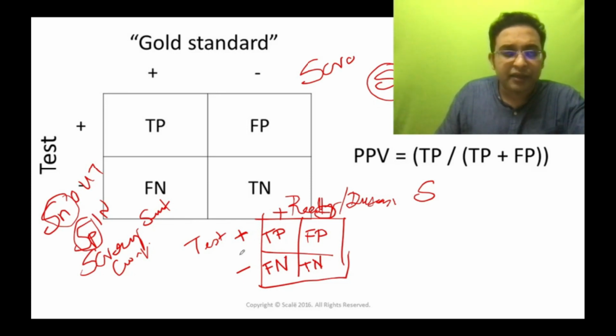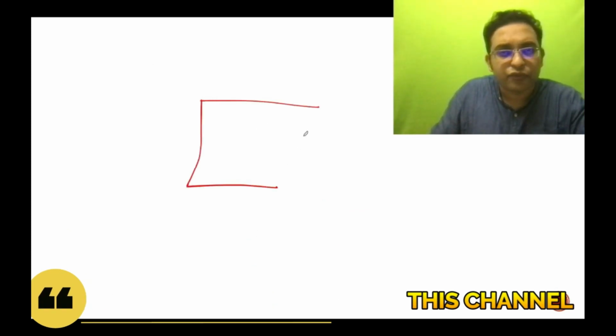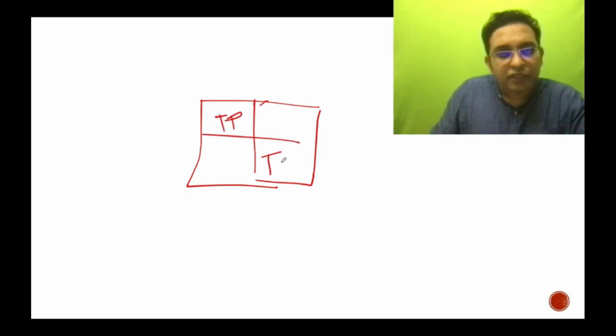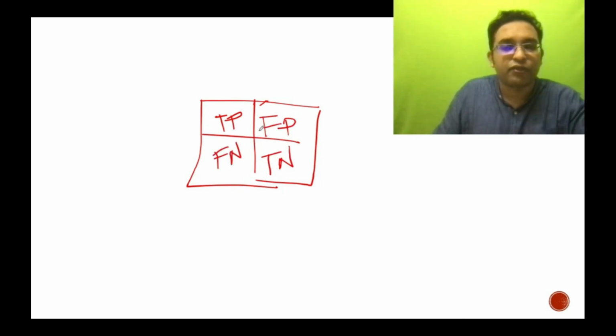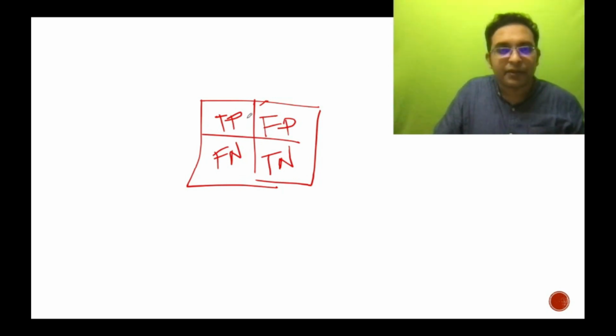So how to come to a diagnosis? Let's see. Again I will draw the table so you get it more thoroughly. You have total positive, true positive, true negative. We have false positive here, false negative here. There is no confusion. So if you are sensitive in life, what will happen? You will most probably go down in life. People will take advantage of you.